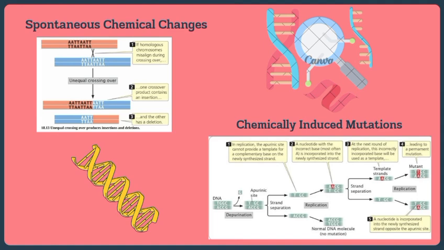A nucleotide with the incorrect base, most often A, is incorporated into the newly synthesized strand. At the next round of replication, this incorporated base will be used as a template, leading to a permanent mutation, and a nucleotide is incorporated into the newly synthesized strand opposite the apurinic site.